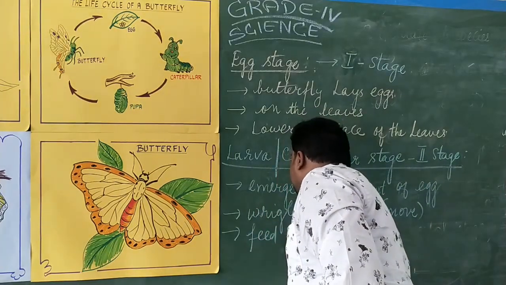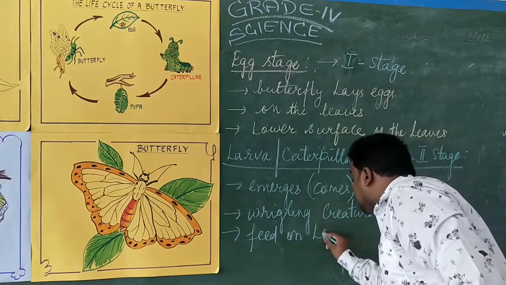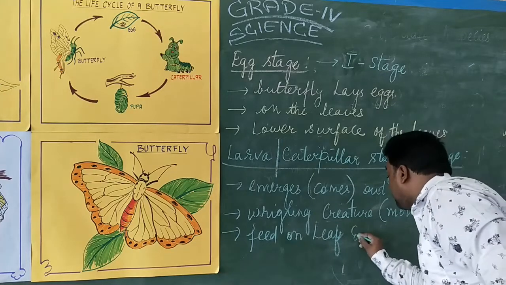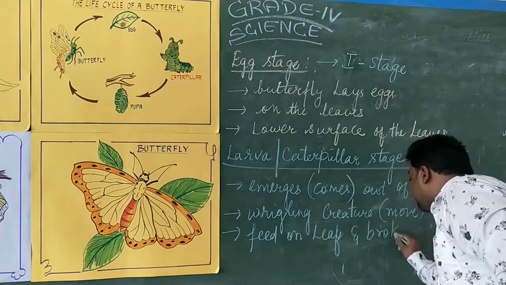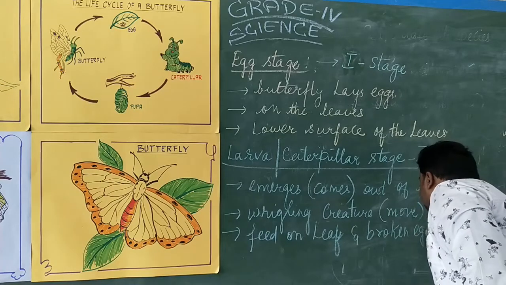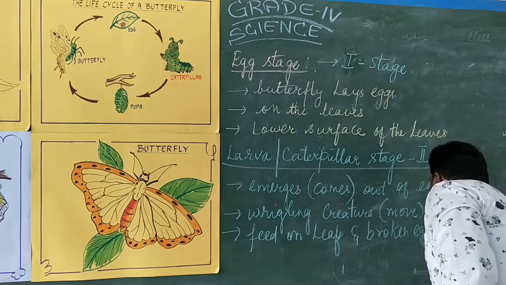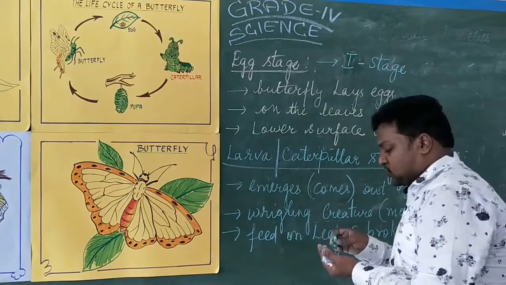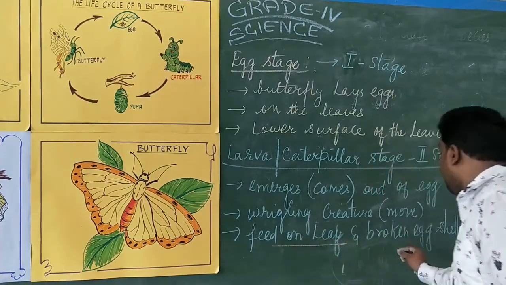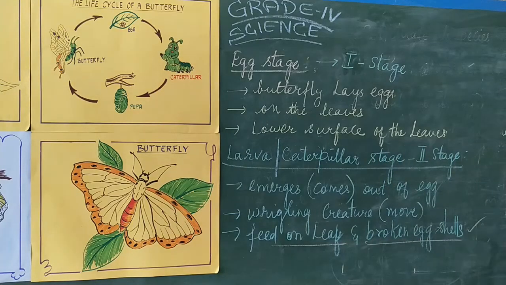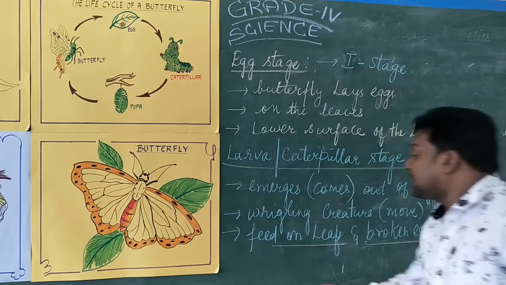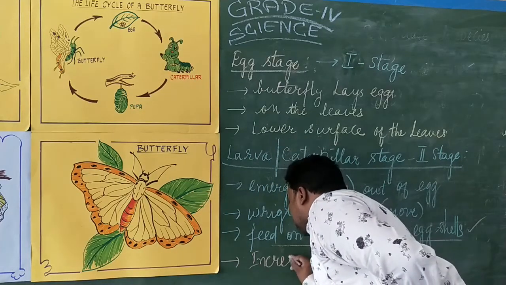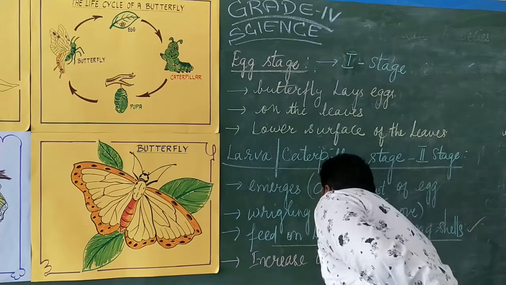It starts to feed on the leaf on the surface and the broken egg shells. Feeding the தொடங்கிடுச்சு. எதை ஃபீட் பண்ண ஆரம்பிச்சது? It starts to feed on the leaf and similarly the broken egg shells. சாப்பிட ஆரம்பிச்சு. அப்படி சாப்பிட ஆரம்பிச்ச உடனே what will happen? It starts to increase in size.